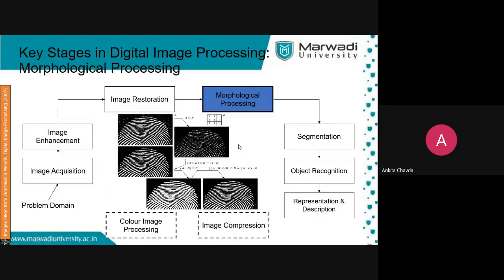Now this is what morphological processing is, right? So we were here on these dots. So this is the noise. So first I'm removing the noise here. After that, you can see here discontinuities, right? And these white lines, edges, they are also not so clear, right? So that is why what you are doing is you are making them somehow thicker.